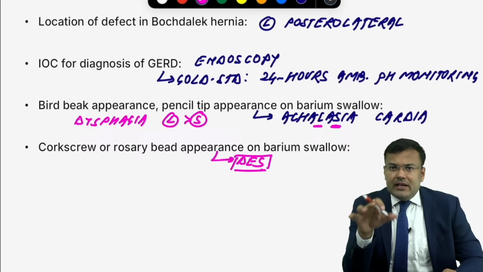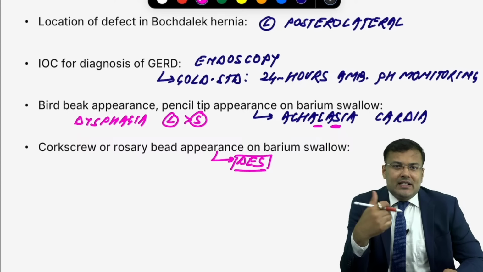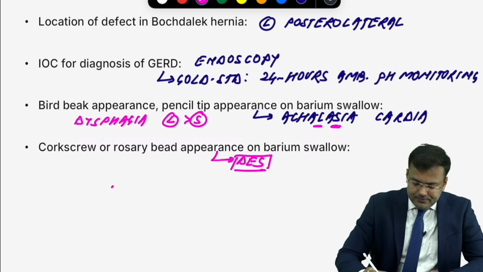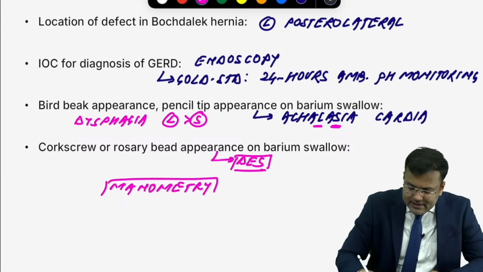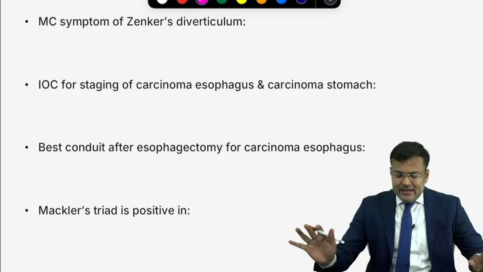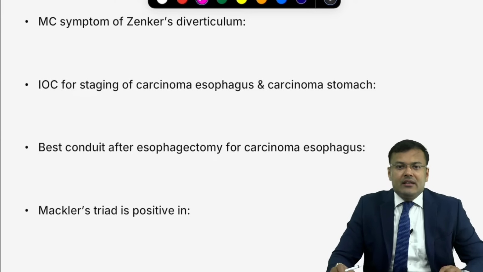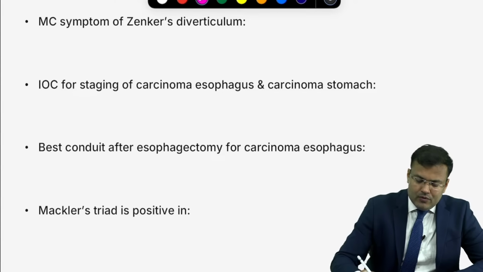Another clinical scenario based question, motility disorders, they will ask you what is the investigation of choice? Manometry. Investigation of choice is manometry. Okay. Now see the next one, very easy. Most common symptom of Zenker's diverticulum. Diverticulum compresses the esophagus itself. What? Dysphagia.